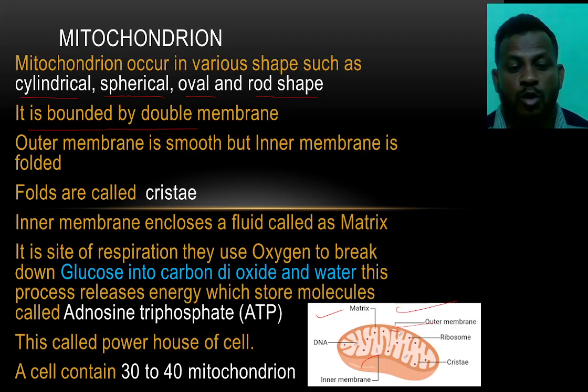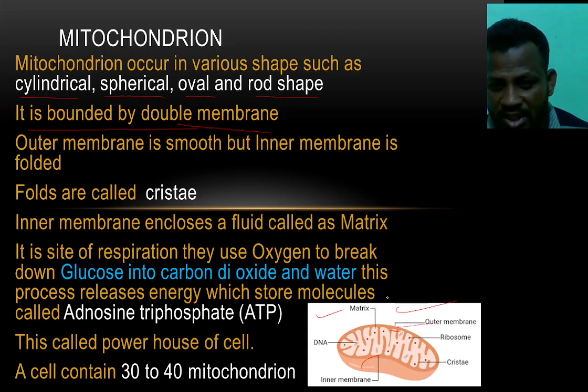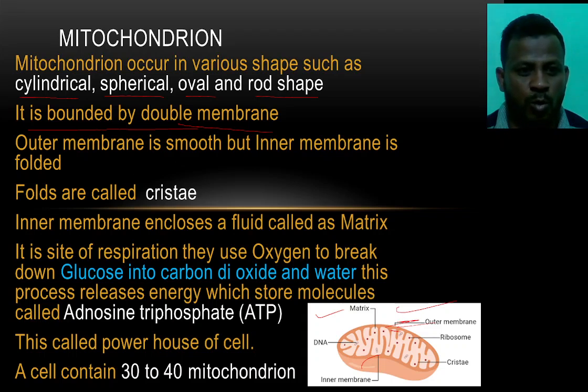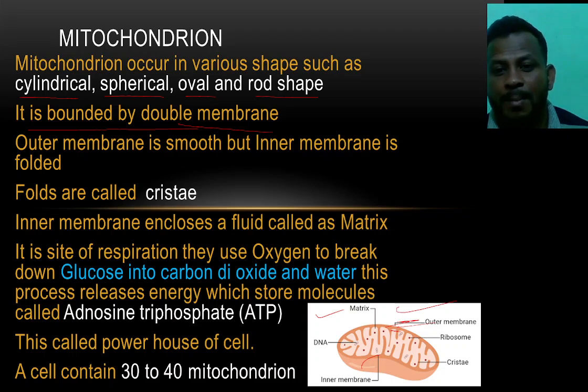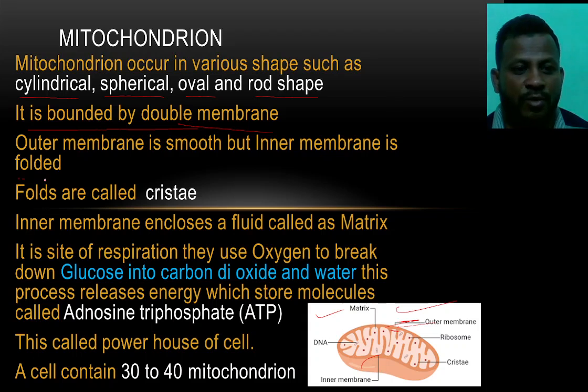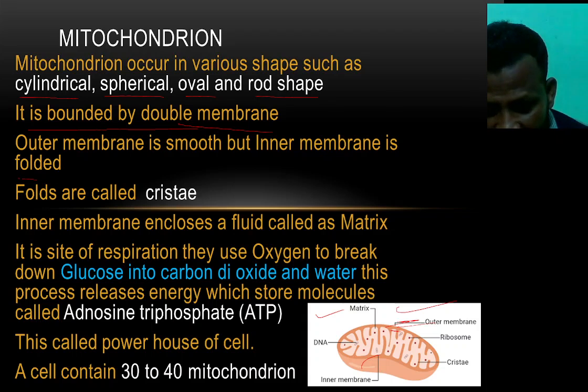It means the mitochondria is bounded by two layers. The outer membrane is smooth, which we see here, and the inner membrane is folded. You can see in the picture, it is folded here.